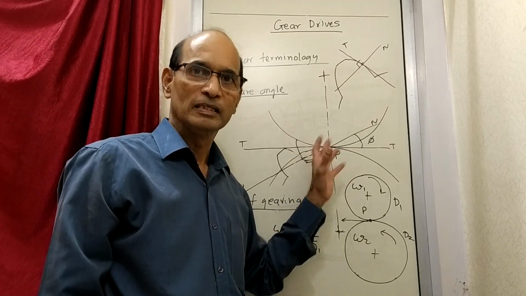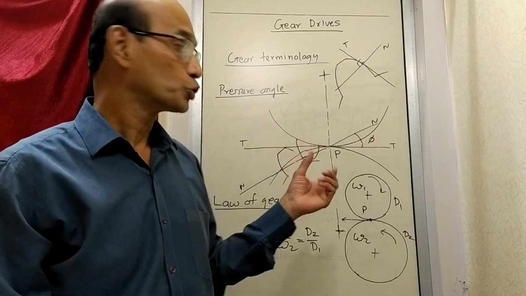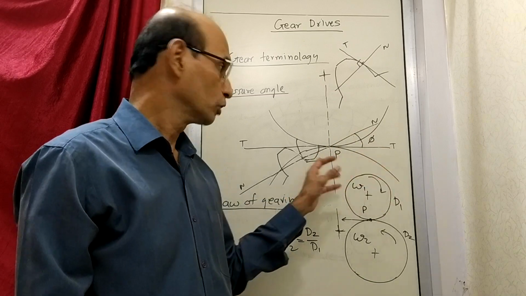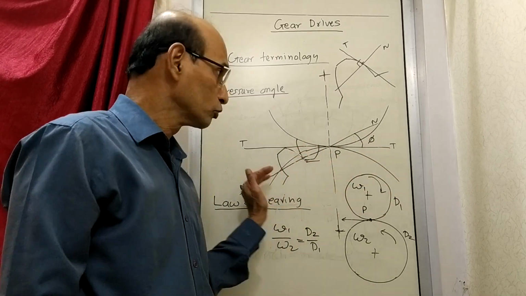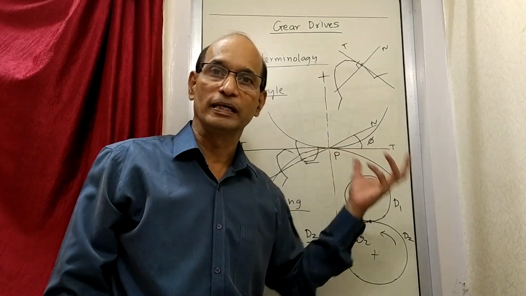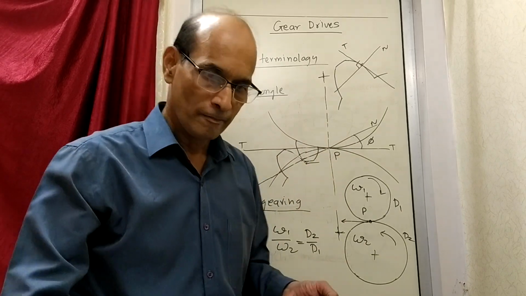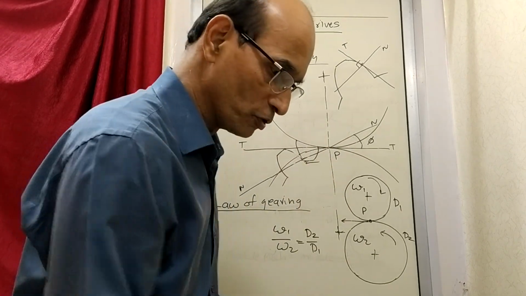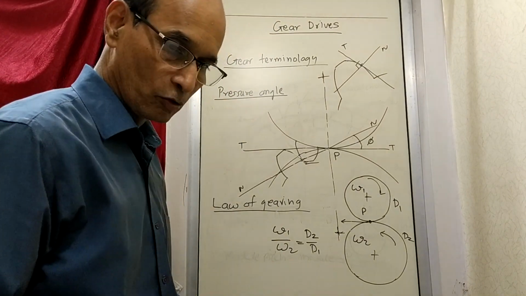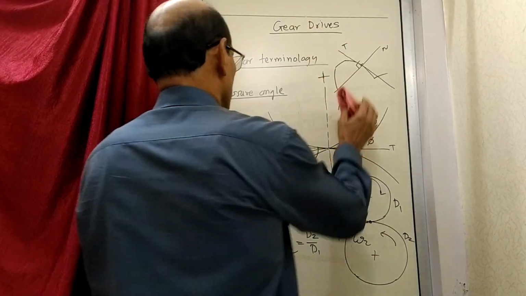Now to understand this, I will be sending one more link, a small video clip, which will show you an animation of the two gears in rotation and how the contact point keeps changing and how the normal still all the time passes through point P. You will get that idea once you have a look at that video which I will be sending to you. Having understood the law of gearing, before that we have seen pressure angle. Now let's go to the next, that is the types of gear teeth.